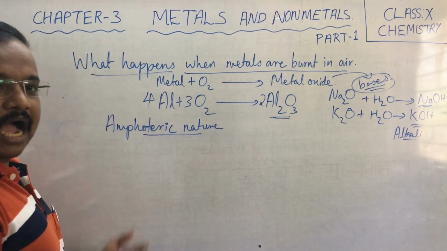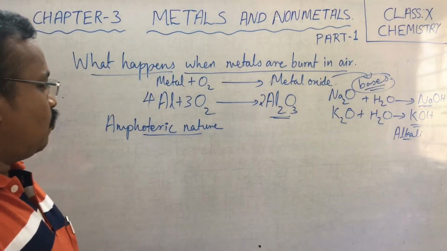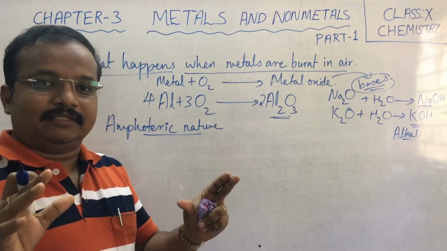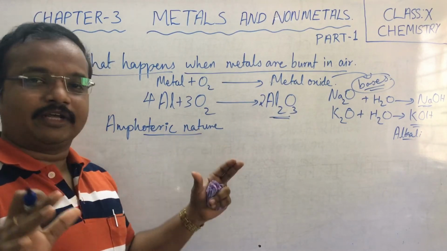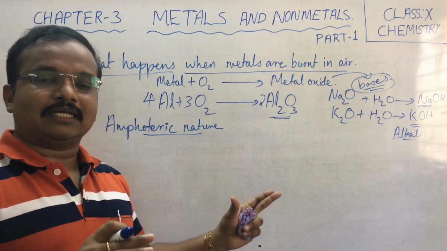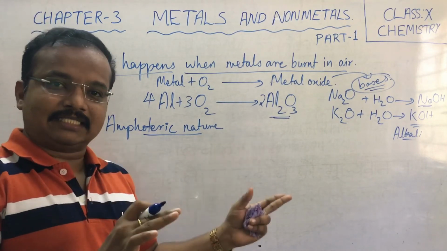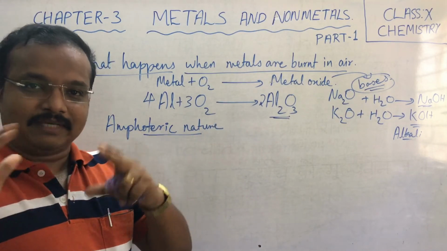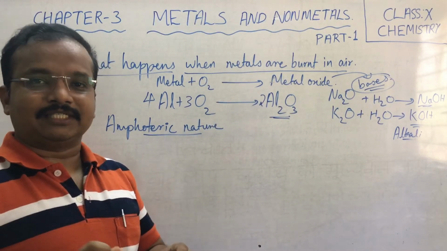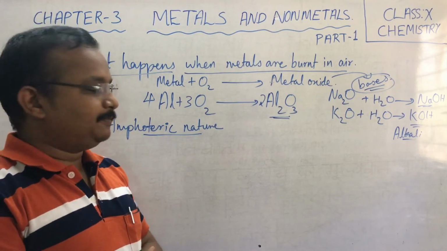What does this amphoteric nature mean? Okay, let us look into it. Amphoteric nature means these oxides, amphoteric oxides, behave both as acid as well as base. Means when they react with acids, they show as base, and when they react with bases, they behave like acids. So that is called amphoteric behavior. Now let's look into that.